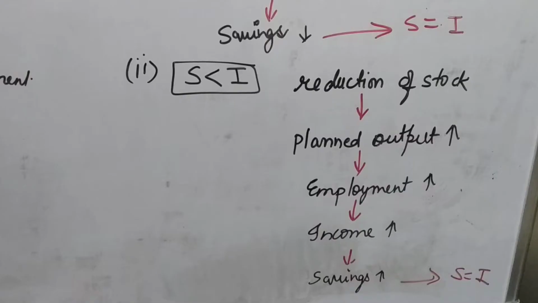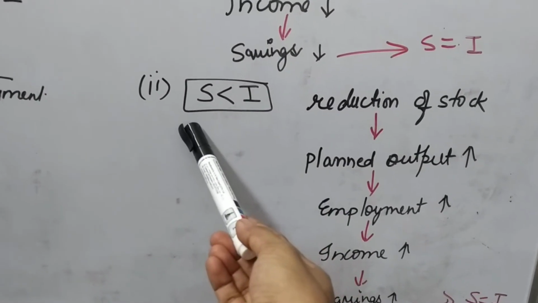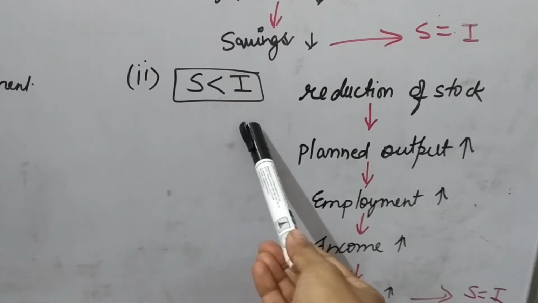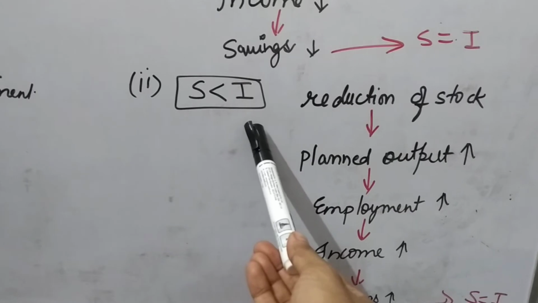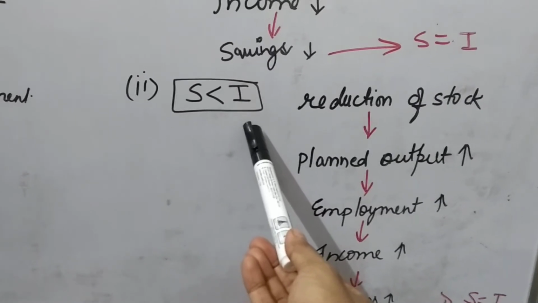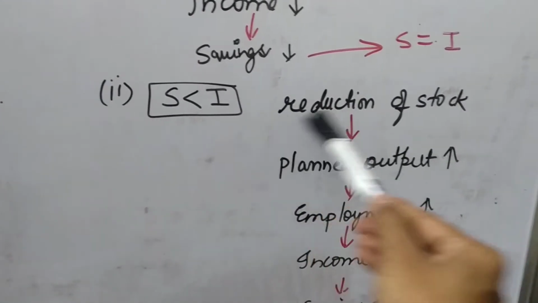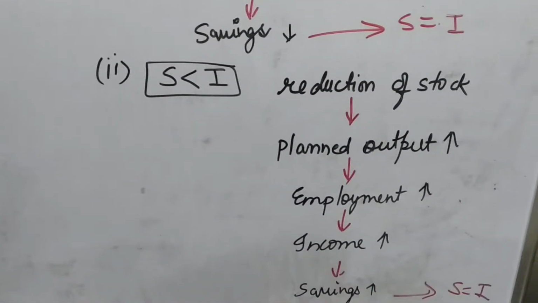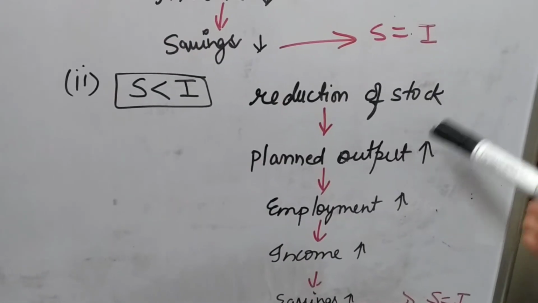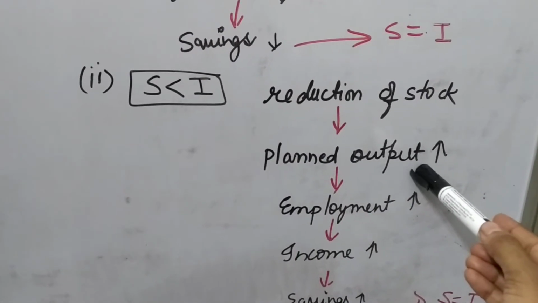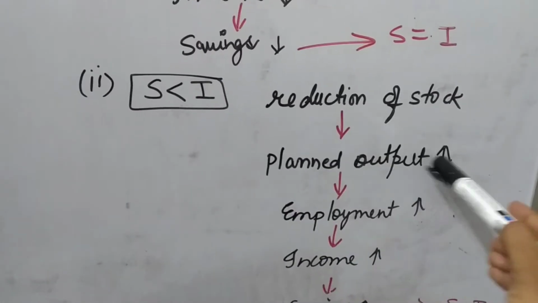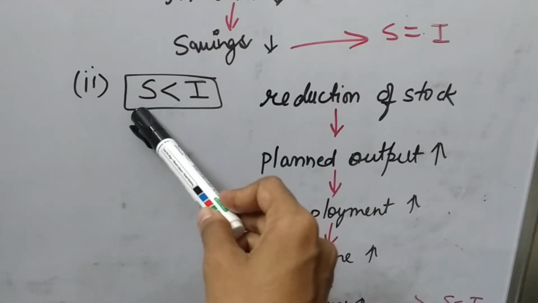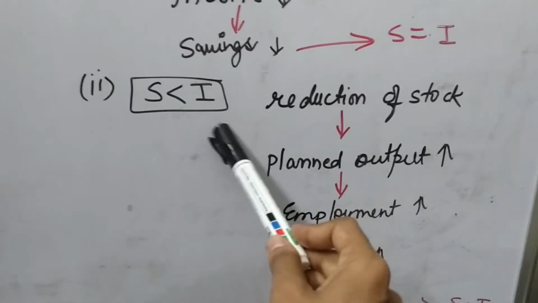See, when planned savings are less than the planned investment, that means people are ready to purchase more commodities which is not planned in the economy. That means existing stock is less. So there is a reduction of stock. Whatever the demand is there in the economy, that stock is not available in the economy. So now output will be more planned by the producer. So planned output will start increasing.